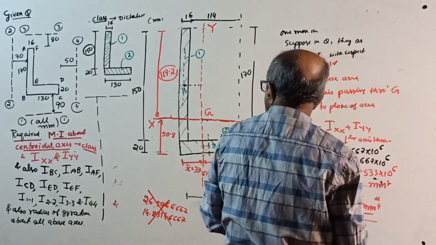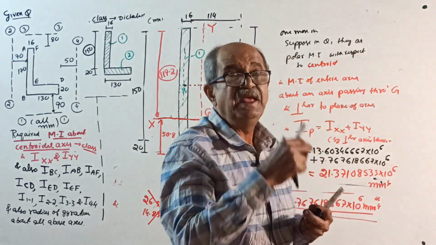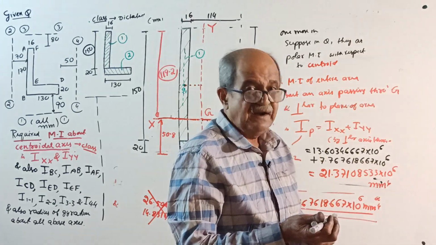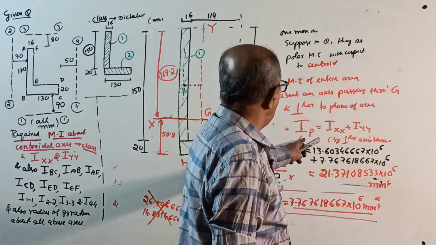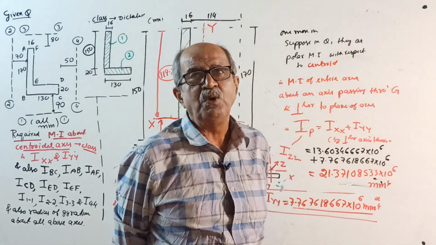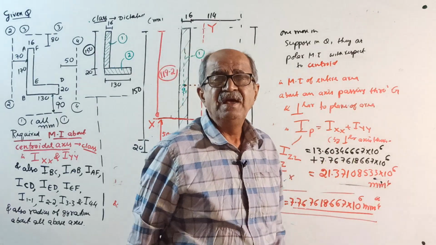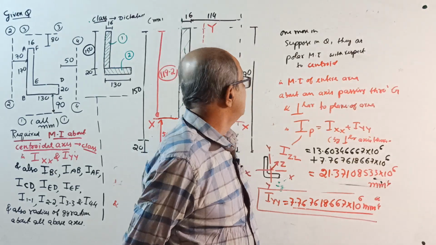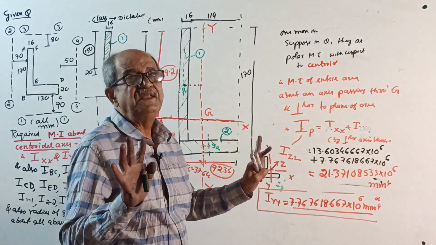Now I am closing this class. I already told in the beginning, before I started the class, I made an announcement that this is going to be part 1, because part 1 is the most important. Part 2 is for academic purpose or any competitive examination. About BC, AB, it will never come in structural engineering.